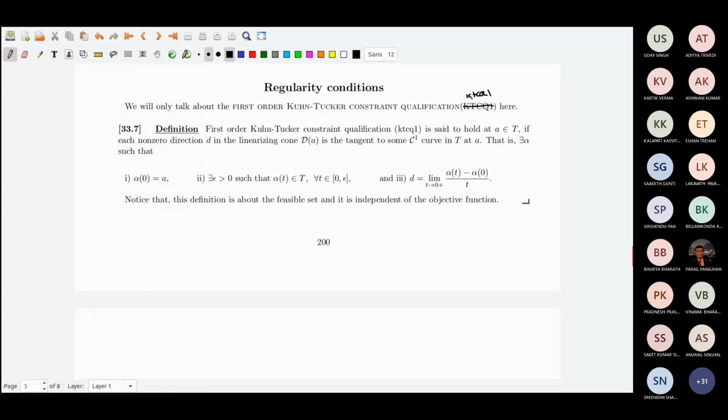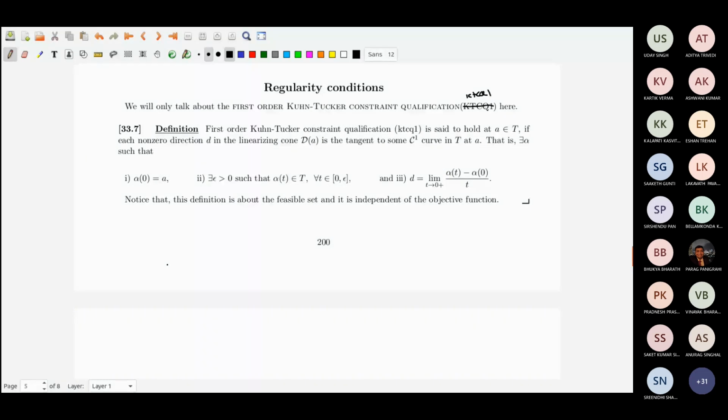So for the first order condition, I will only talk about the first order Kuhn-Tucker constraint qualification, KTCQ1, standing for the first order. This is my way of writing the short form; no other book probably writes KTCQ1, so it is non-standard.